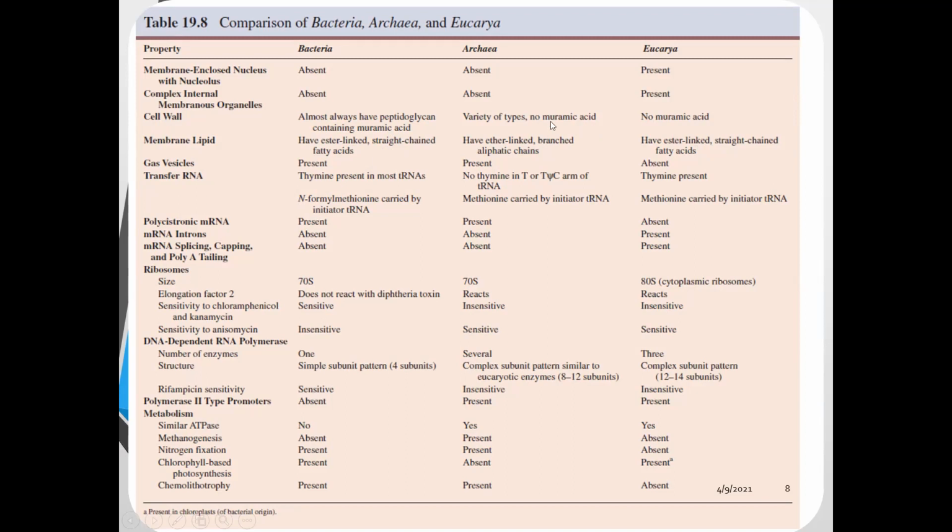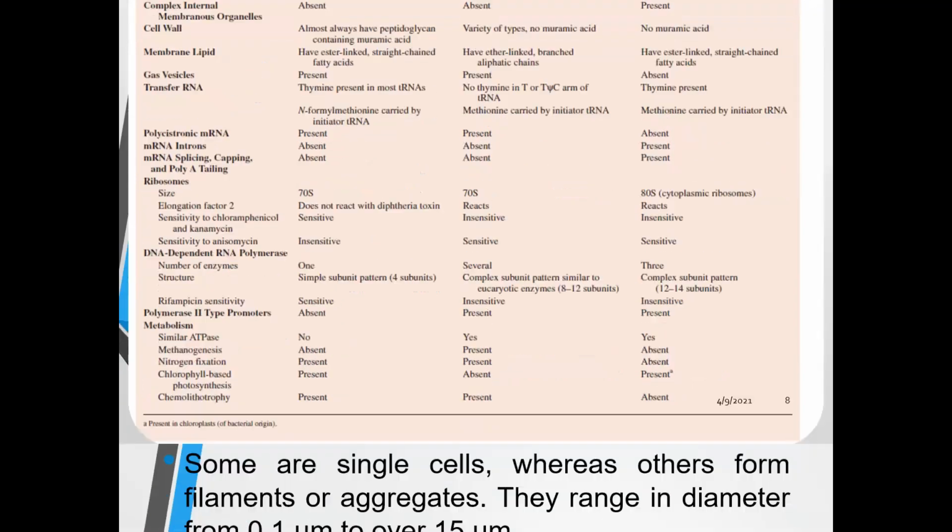So when we talk about cell membrane lipid content, it is quite different compared to bacteria as well as eukarya. One by one, when we see all the characteristics, you will find that certain characters are very similar to bacteria, while others are similar to eukarya. And at the end of this comparison, we can say that archaea are not bacteria or eukarya. It is quite a third kingdom, which is different from both of them.